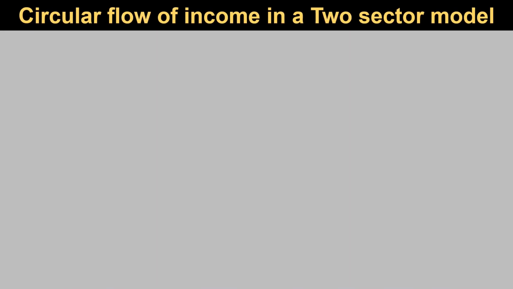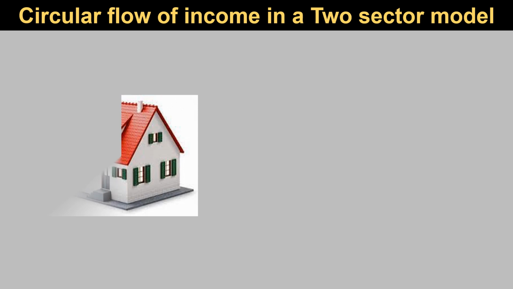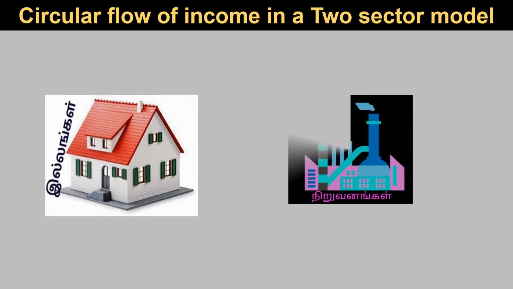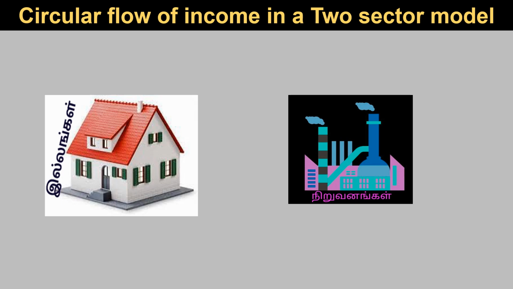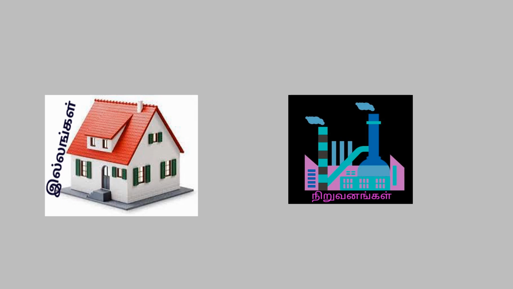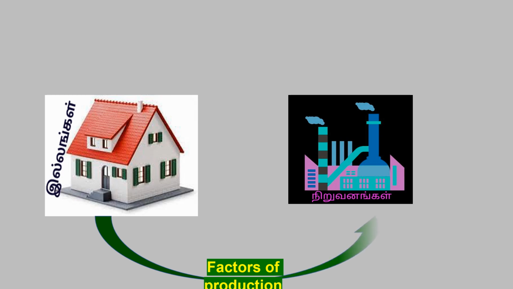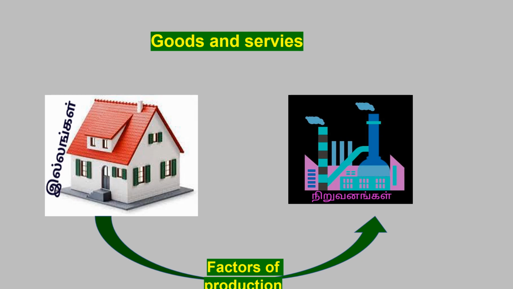Circular flow of income in a two-sector model. That means how the national income is circulating between two sectors. There are only two sectors in the two-sector model. One is household sector, another one is industrial sector. The household sectors provide the factors of production such as land, labor, capital, organizations to the industrial sector. The industrial sectors using those kinds of factors of production and producing goods and services, and they are selling those goods and services to the household sectors again.